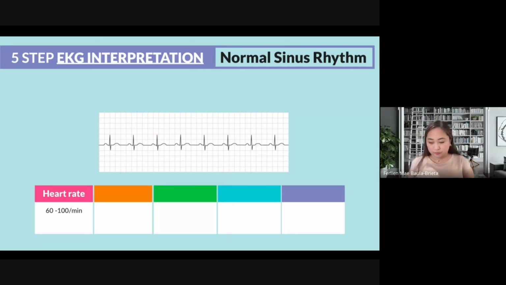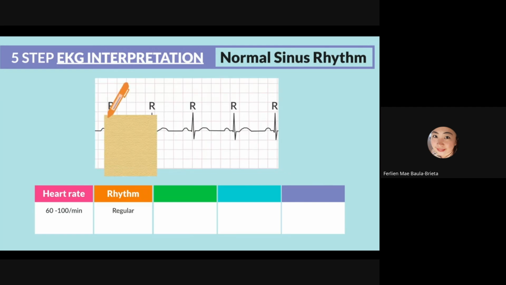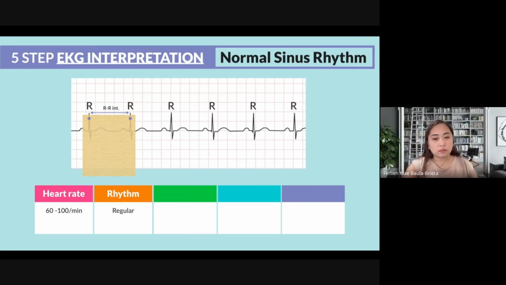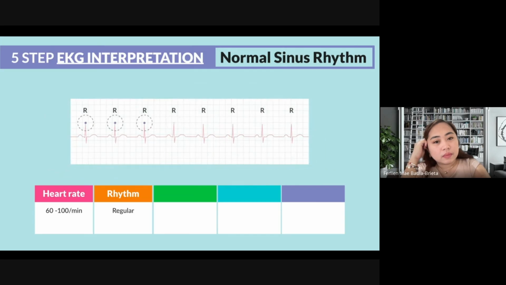Step number 2 is the rhythm. It should be regular and evenly spaced apart. So look at the R peaks and see if they're evenly spaced apart. To quickly measure this, just simply grab a paper, mark 2 R peaks, and then just move the paper over to see if it's evenly spaced. This is called marching it out. So just march it out. The R peaks should be evenly spaced out every single time.